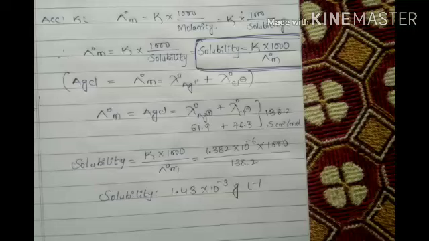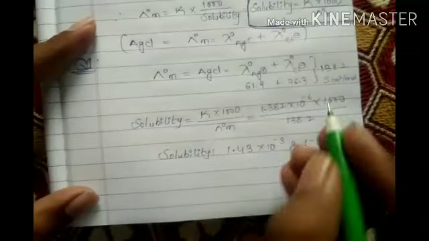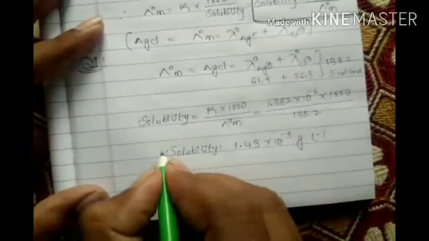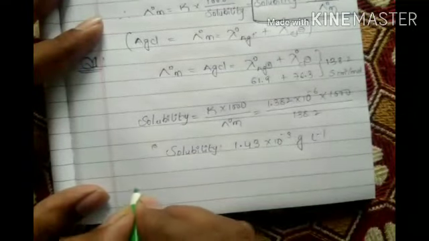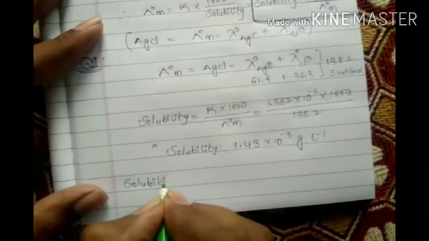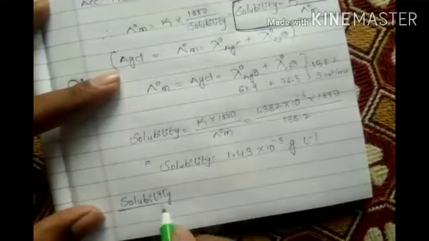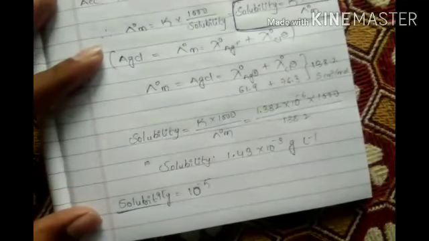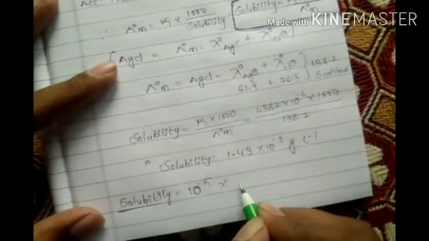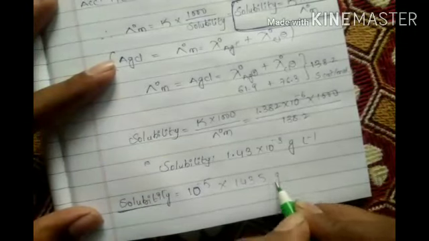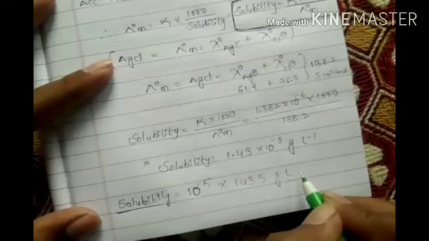Okay, by calculation I think it will come. One minute, I will do the calculation, then I will start the video. Okay, now here what is the answer that will come? Solubility. Now just cancel this, the point will come next. Solubility is 10 to the power of minus 5 into the molecular mass of AgCl, which is 143.5, grams per liter.